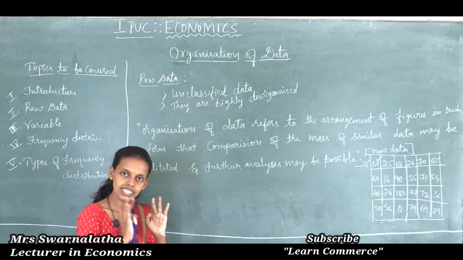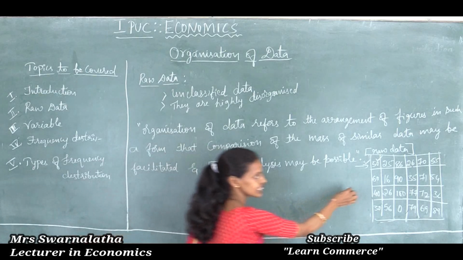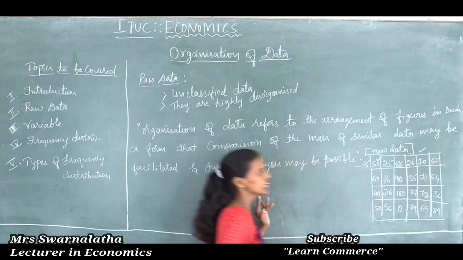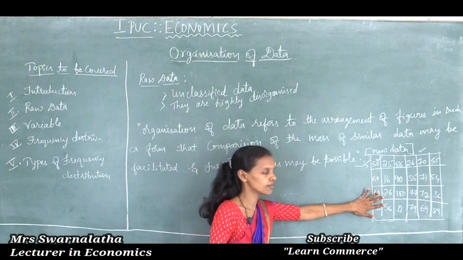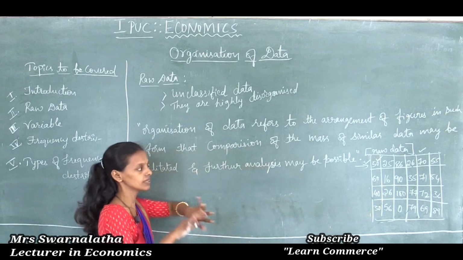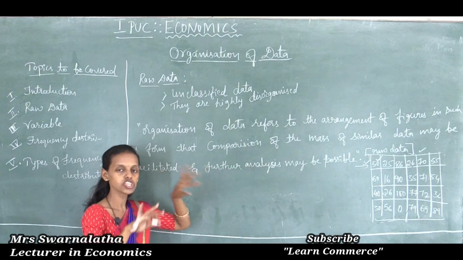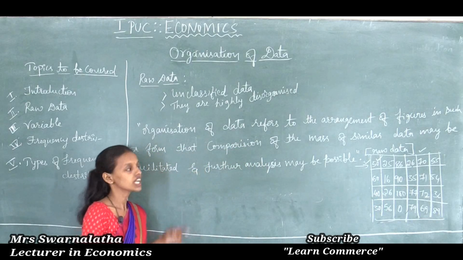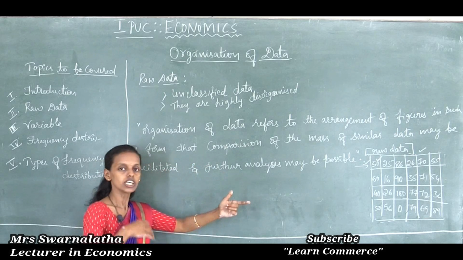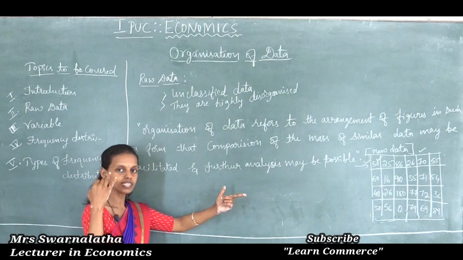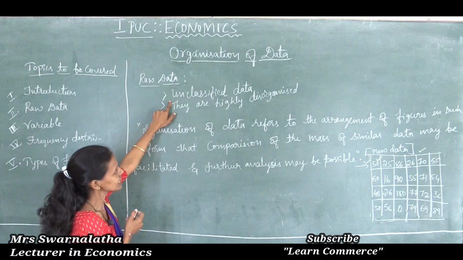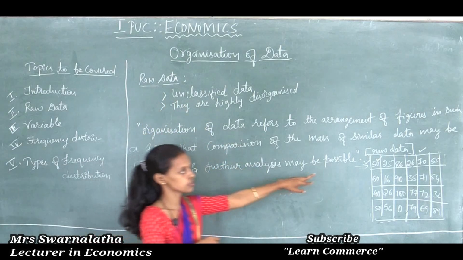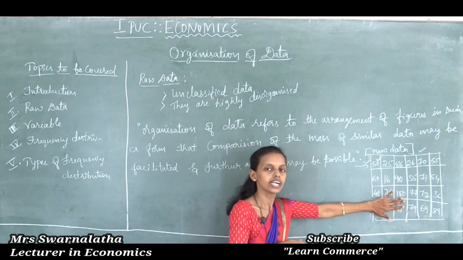If the data are highly disorganized, like these marks scored by the students in the economics examination, which I wrote as it is, the marks were never classified as average, above average, below average. It is very difficult to find the slow learners or toppers and middle average students. Those unclassified data are said to be raw data or rough data.